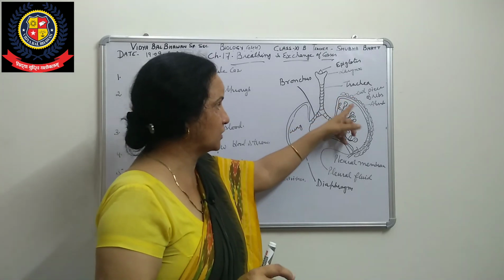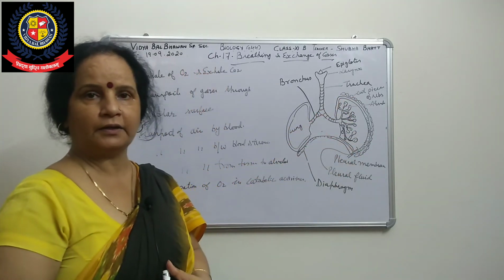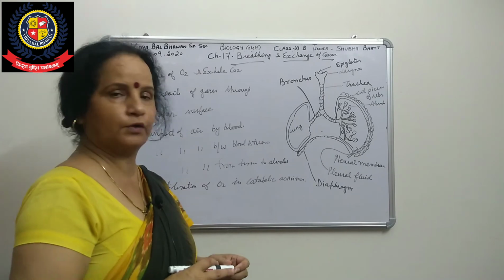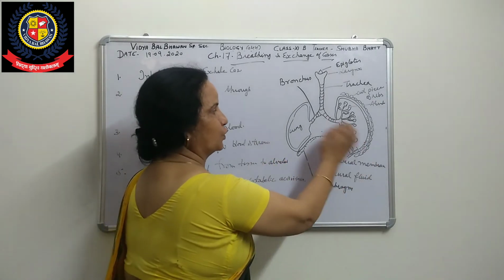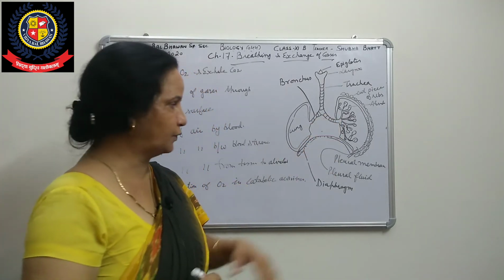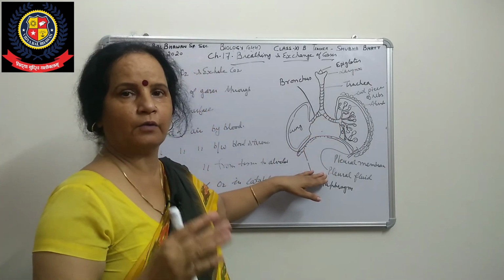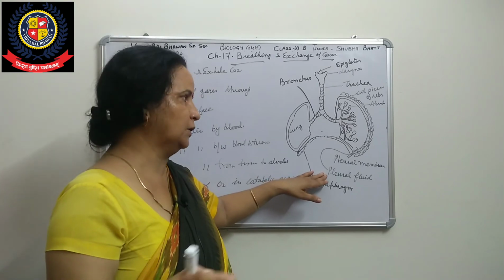Each lung is covered by a pleural membrane, a double layer membrane, called the outer pleural membrane and the inner pleural membrane. In between them there is fluid. That fluid is called pleural fluid, which protects the lungs from jerking or from any mechanical shock.